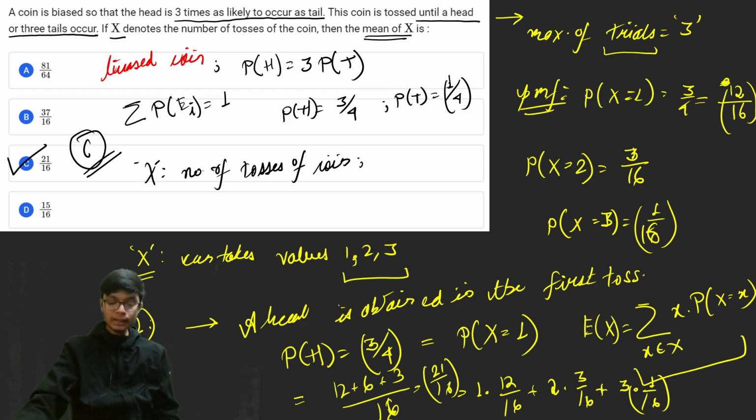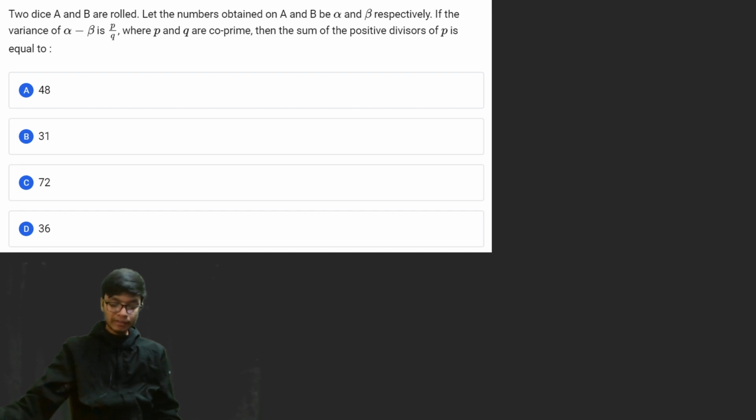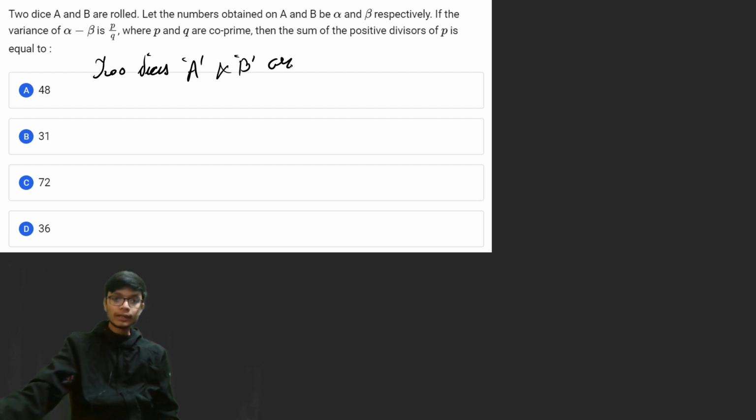So let us move to the next problem, and the next problem is again a very important problem. It is a problem when two dice are rolled. It says that there are two dice, one labeled A and the other B, rolled together. Let the number obtained on A and B be alpha and beta respectively. So the number obtained on A is alpha, and the number obtained on B is beta.